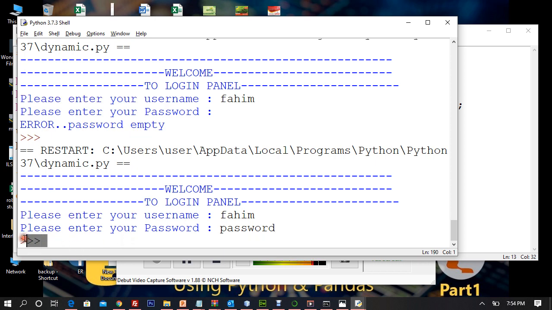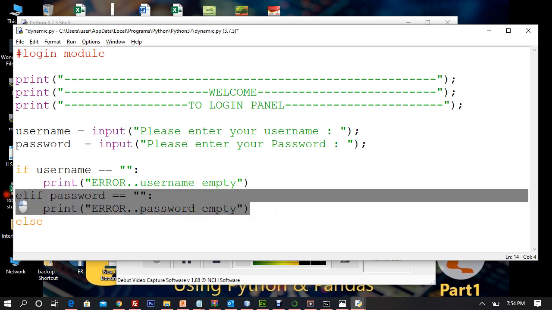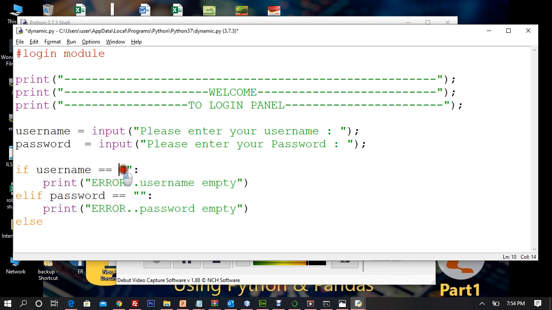Now I don't get any message because if is now successful. Now I will use else. If username is entered and password is also entered, right? That means username is not blank and password is not blank. Then what do you want to do? I want to do this else, right? Now check else, show user print.